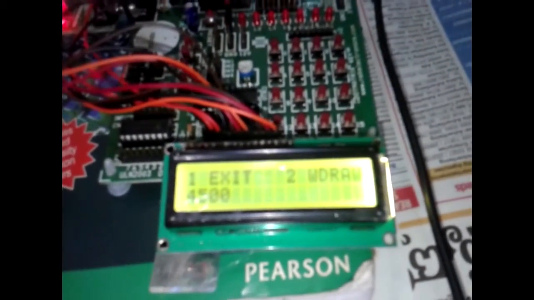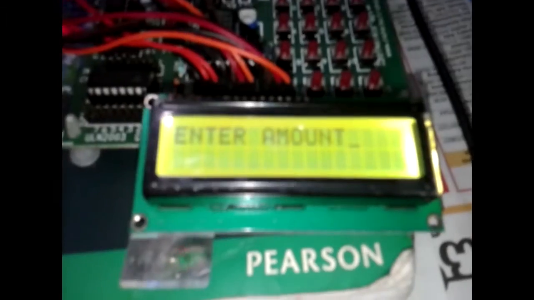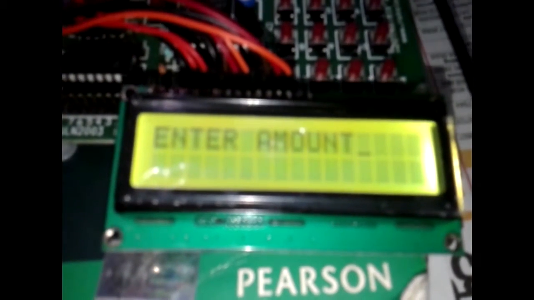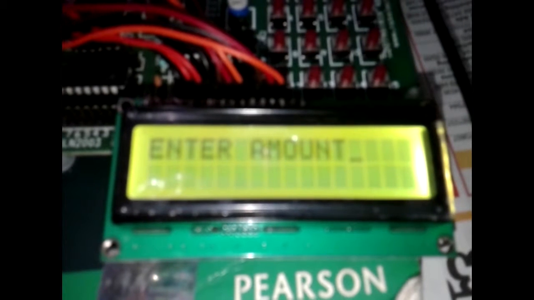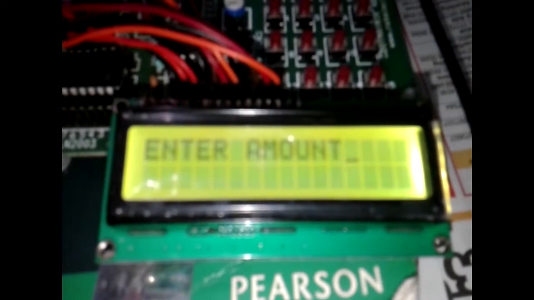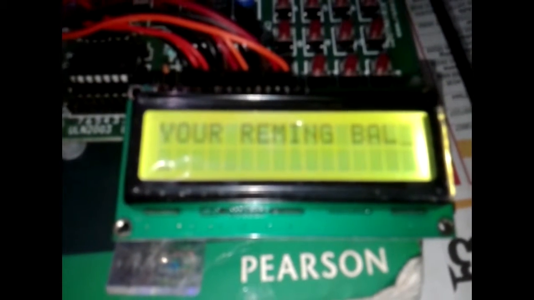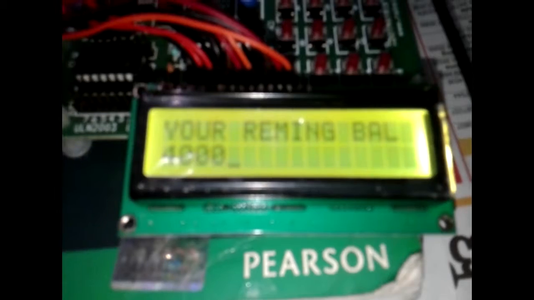Now let me show you one more example of drawing some more amount. Now I am going to withdraw an amount of 500 again. This is the amount which I had entered, 500. My remaining balance is 4000.